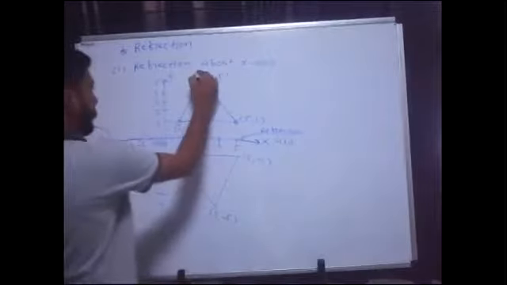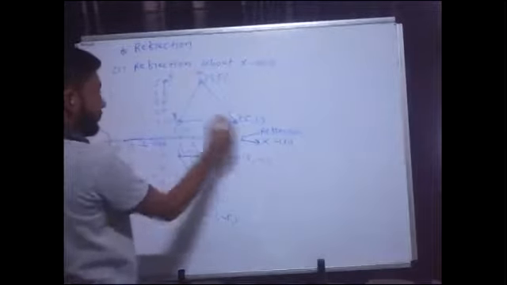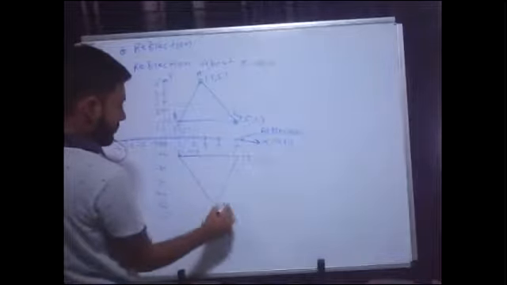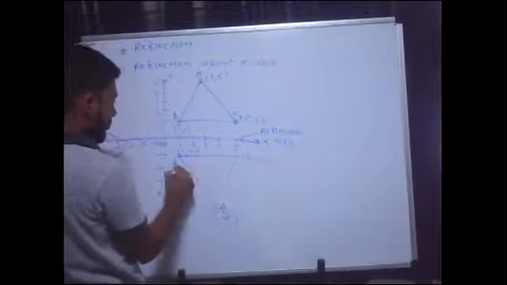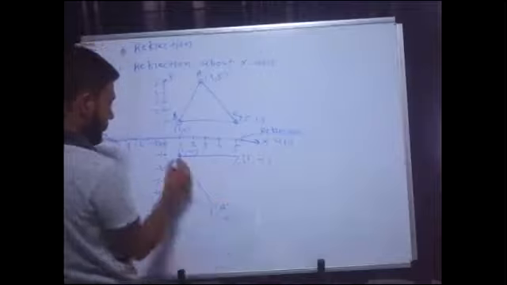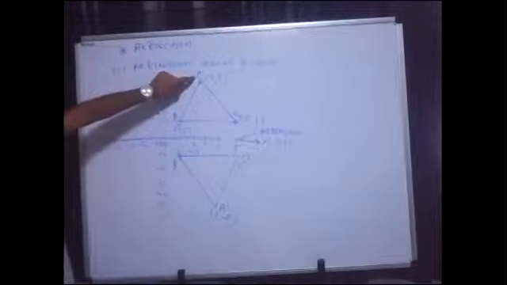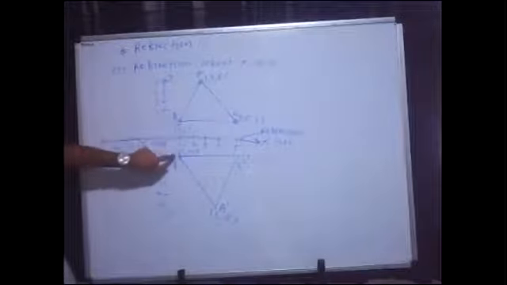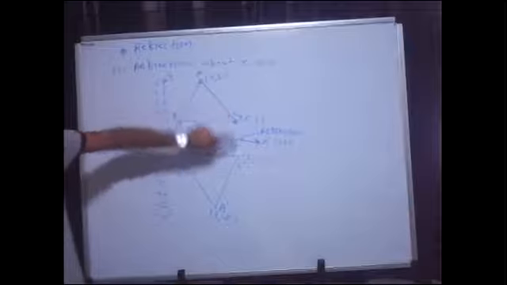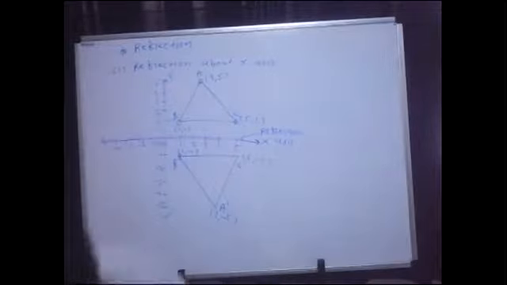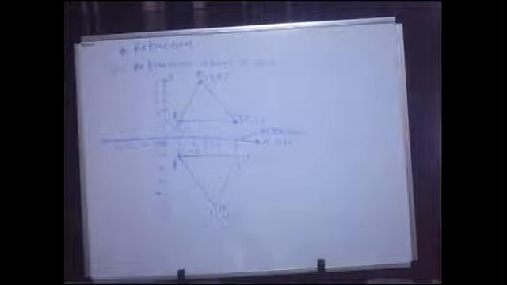Let me write the names also. Let's say this is point A, this is B, this is C, and these are C dash, A dash and B dash. So A has value 3, 5, A dash is 3, minus 5, B is 1, 1, B dash is 1, minus 1, C is 5, 1, C dash is 5, minus 1. So from this, what do you think? Do you find any understanding from this?